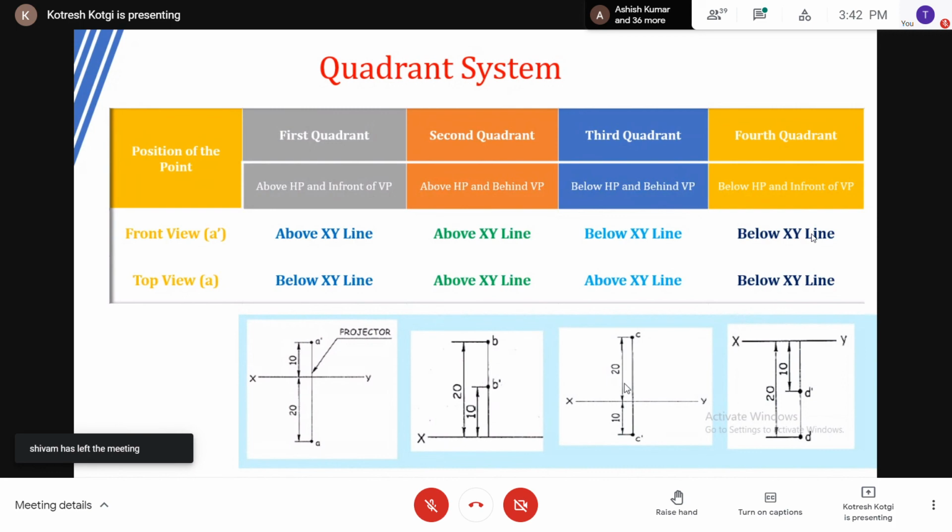What is the view in VP? Front view, that is A dash, and the top view is A. Since HP is written in bracket, when you denote it, that also should be written in bracket if it is overlapped. Now see here the second one, above HP, behind VP, both above the XY line, and this is how you show the front view and top view. B is the top view, B dash is the front view.